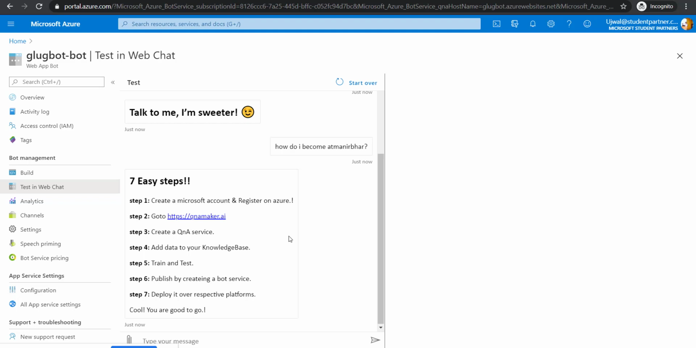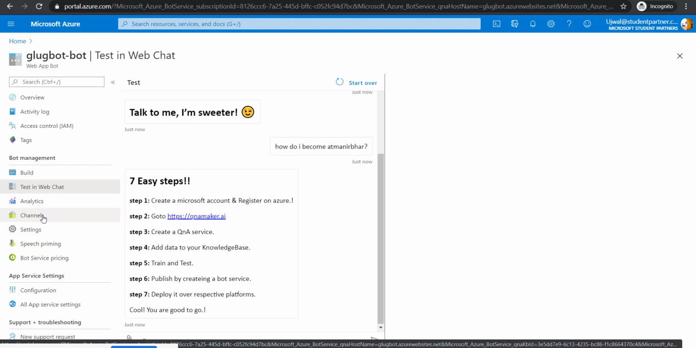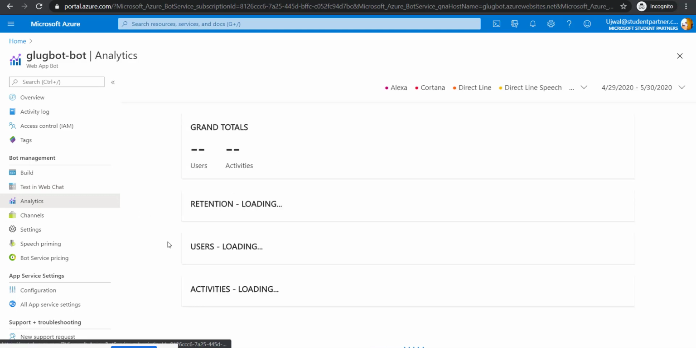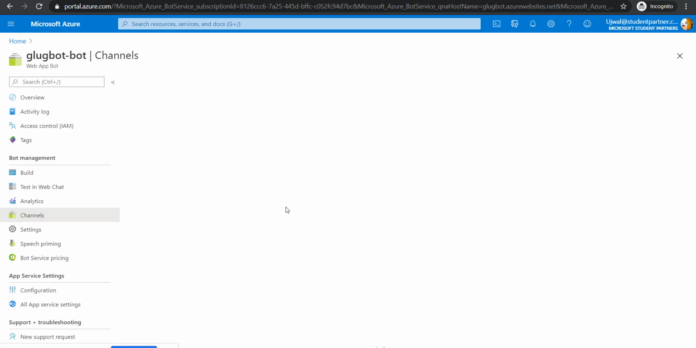So I'll deploy this bot on Telegram, and while you watch this, if you have any doubts, you can check these steps yourself on Telegram. So let's see how we deploy it on our Telegram channel or any other channel. This is analytics, from which you can check how many people are using it, how much data is exhausted, or whatever. So let's check out the channels.